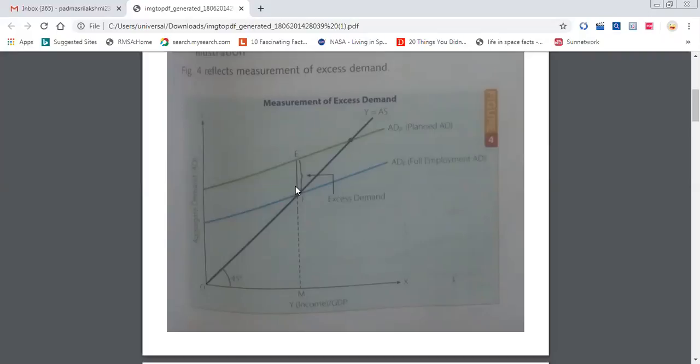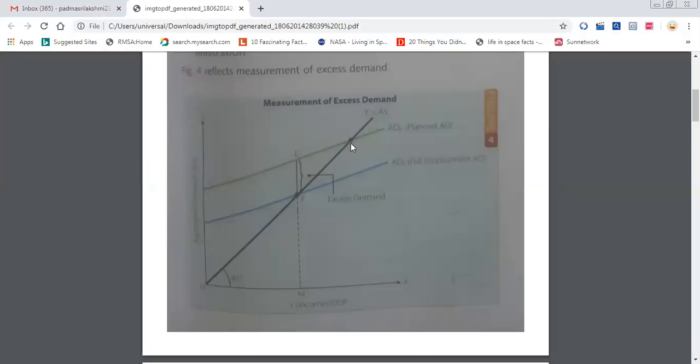Up to this, do you have any doubt? Now I will draw the same diagram on the whiteboard. In the previous diagram, that is deficient demand, we saw there will be a line between this.